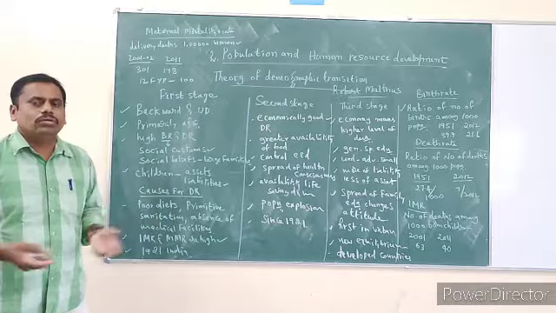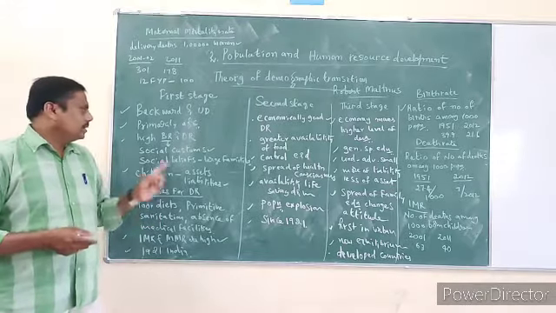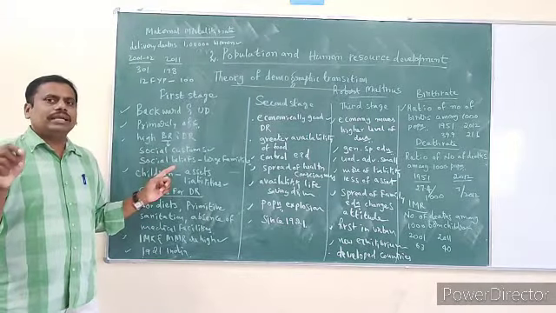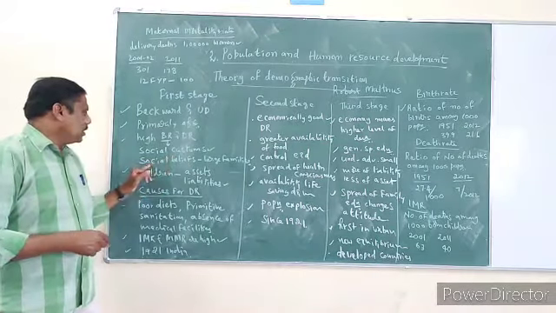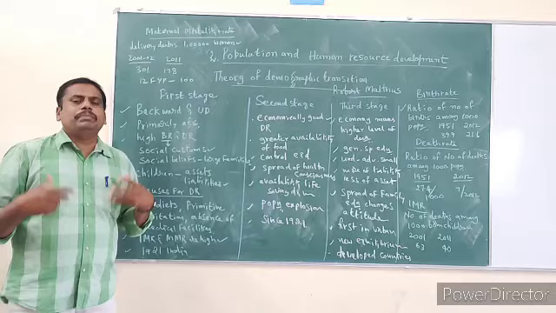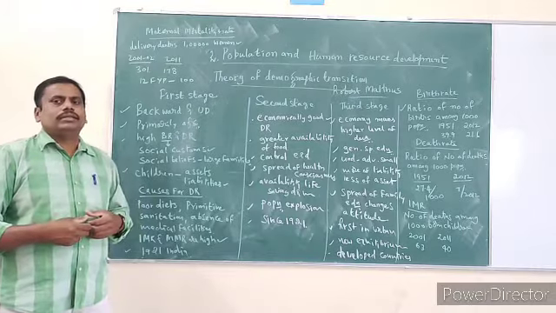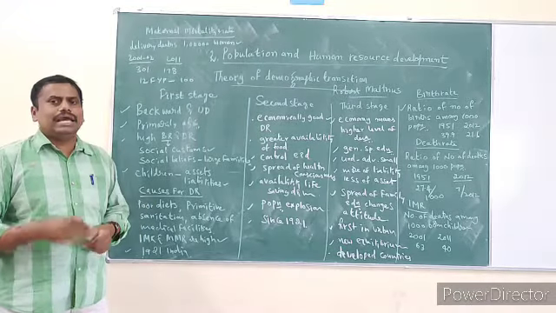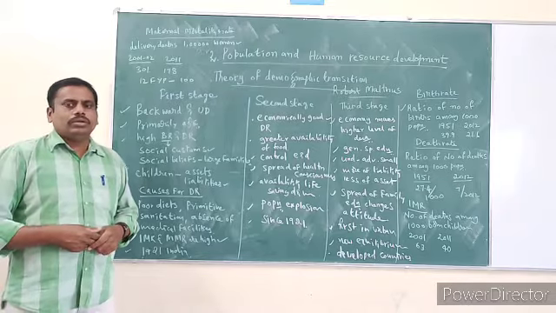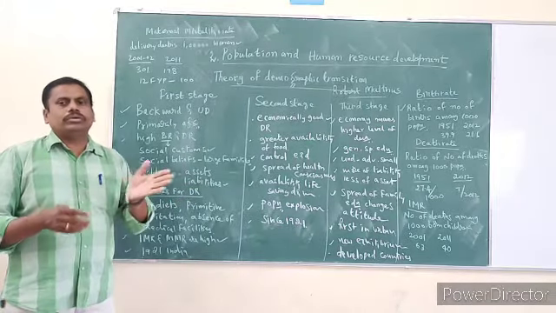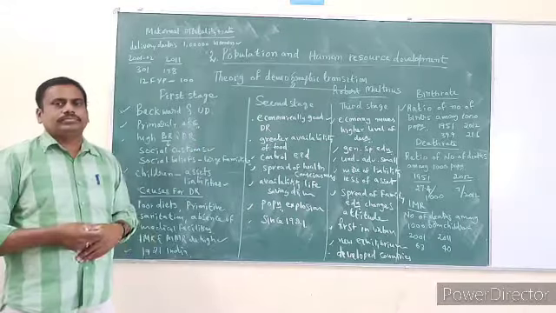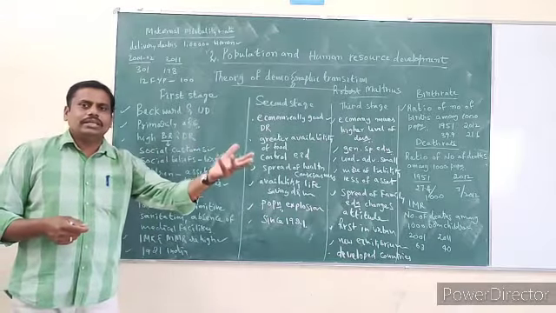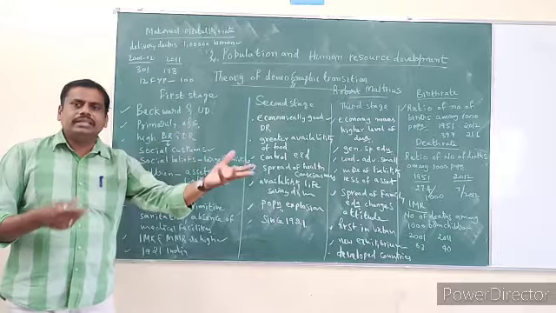Why were there more births? See, some important reasons they are explaining here. Social customs. Because of social customs, the people may feel that children are assets rather than liabilities. More hands: if we have more hands, we may get more income. By sending children to work, they earn income.